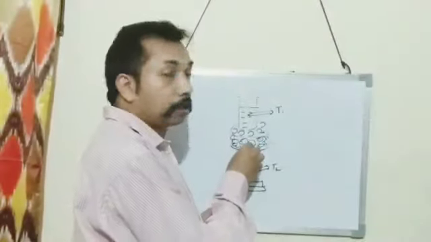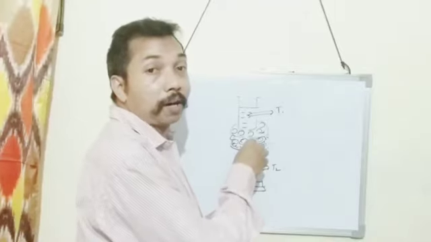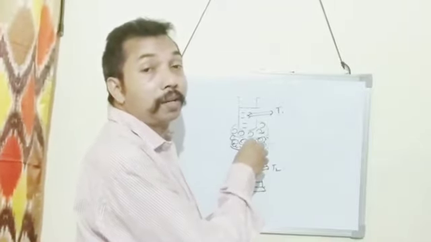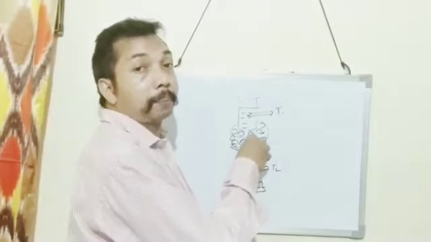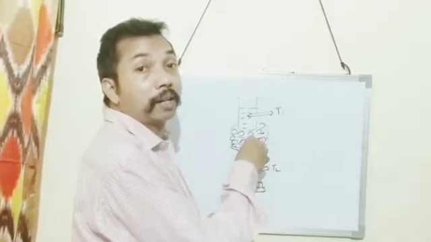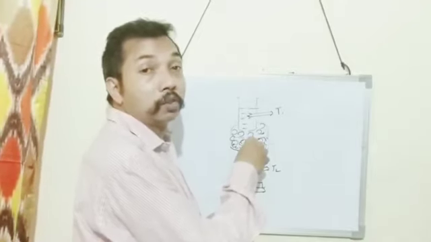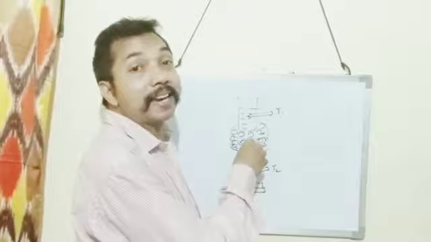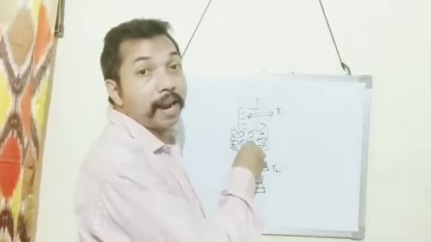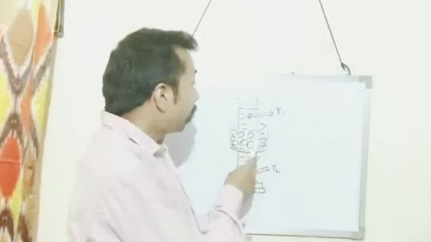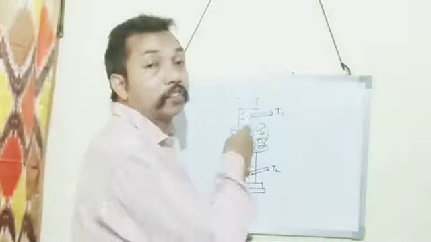Water has maximum density at 4 degrees Celsius. After 4 degrees Celsius, on further cooling, the water will become lighter. So this lighter water rises.